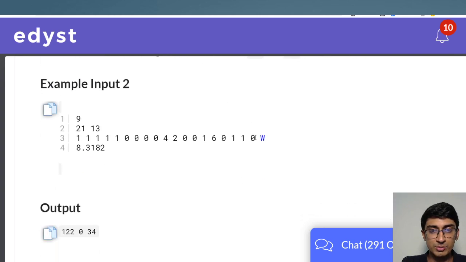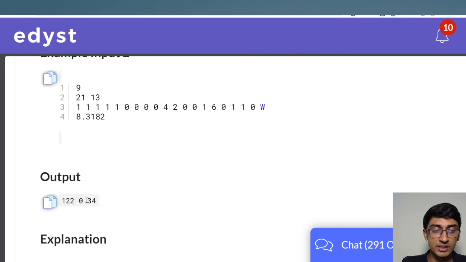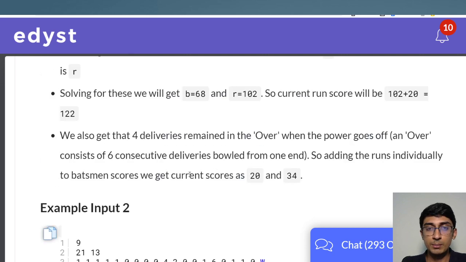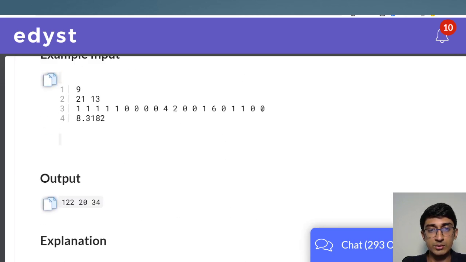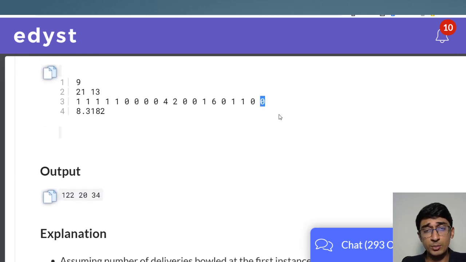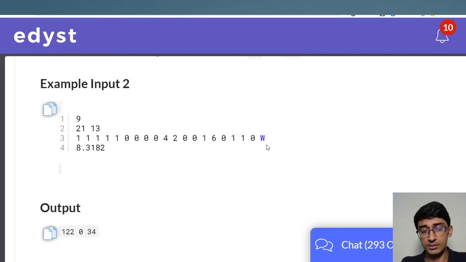Whereas if you look at the same number of deliveries, but at the end it's W, which means a wicket happened, then currently the person at the striker's end, because probably the person who got out was at the striker's end, is 0, and the person who's at the crease is still 34, and the total run scored is still 122, because instead of a dot ball over here, we got a wicket over here, right? So yeah, it requires some familiarity with the rules of cricket, so I am assuming almost everybody over here has that.